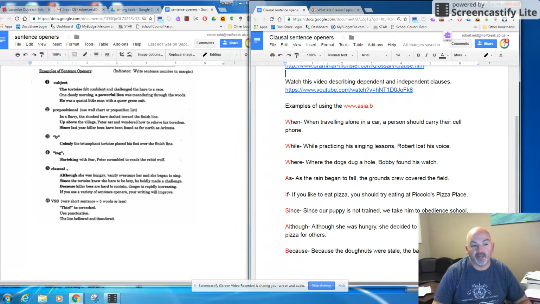If you're told you can't use because to start a sentence, not true, you can. So: when traveling alone in a car, a person should carry their cell phone. The clause is at the beginning, and we need the rest to make sense. And it's always separated by a comma.